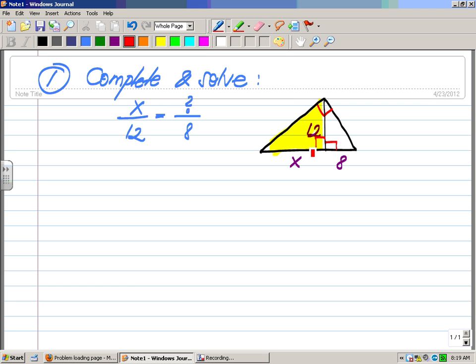And x is opposing this angle, this angle right there. Which angle is congruent to what angle from the other triangle, this green triangle here? Is it this small angle here or the other one?